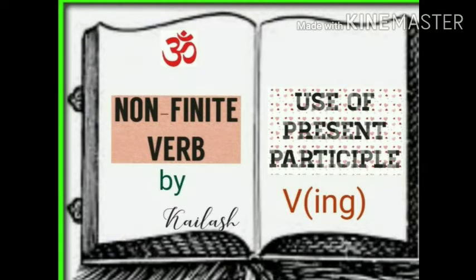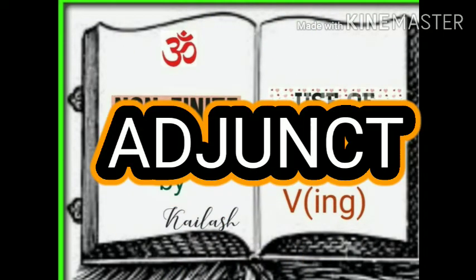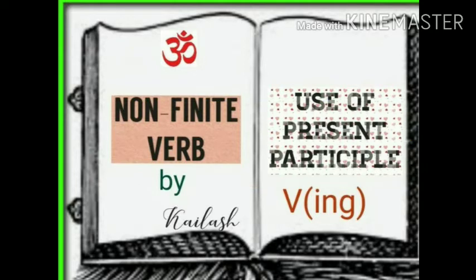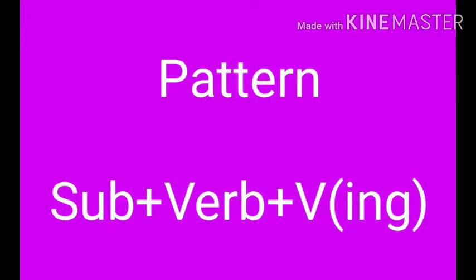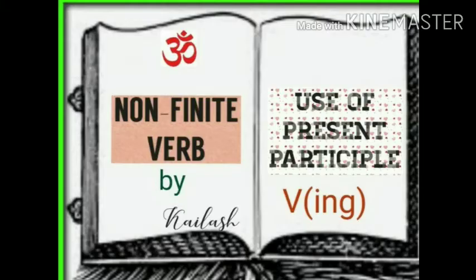Now come to the next. We use the ing form of non-finite verb, the present participle, as an adjunct. The pattern is that then the ing form of the verb we can use in the sentence. For example, the children come running. Here first the subject, then the verb and then running, the non-finite verb.